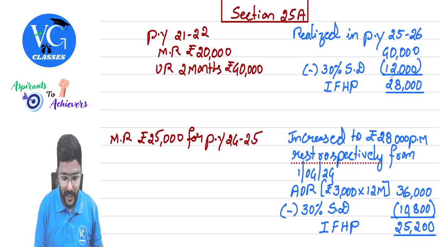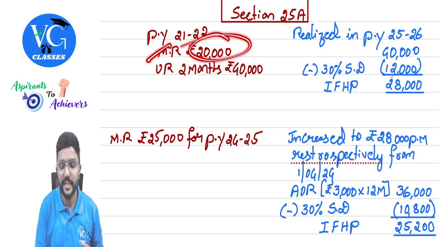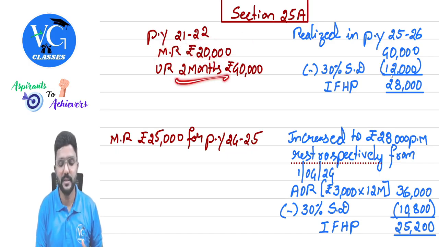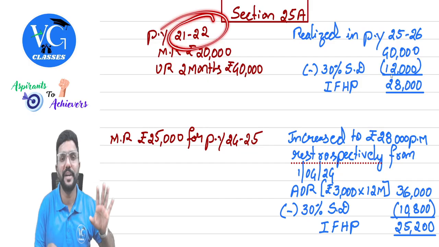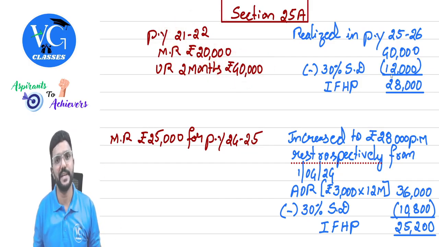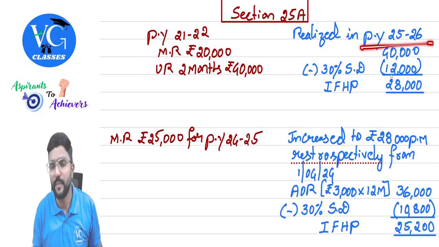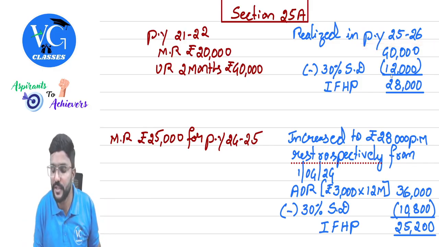Okay. Now assume in the year 21-22, I had let out my property. Monthly rent was 20,000. But for 2 months, there was an unrealized rent that comes to totally 40,000. So I had already claimed it in the year 21-22. While calculating the actual rent, I deducted 40,000 unrealized rent. Now assume my tenant came and paid me this amount in the year 25-26. That is the current previous year. So I realized it. How much, sir?